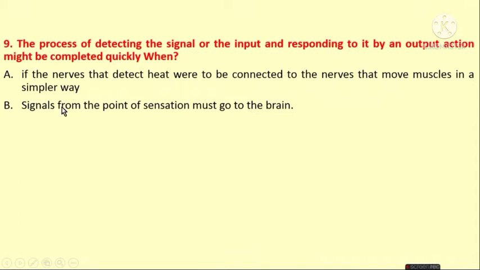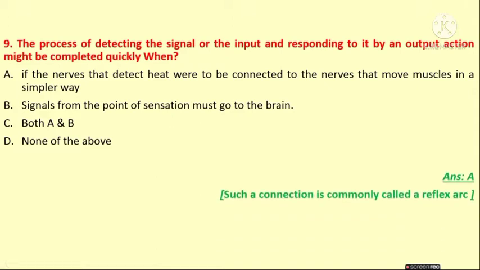Option A: signals from the point of sensation must go to the brain. Option B: both A and B. Option D: none of the above. Signals from the point of sensation going to the brain will take a long time, which is very dangerous in this situation. Option A is very quick. Therefore, the answer is A. Such a connection is commonly called a reflex arc. The answer for this ninth question is option A.